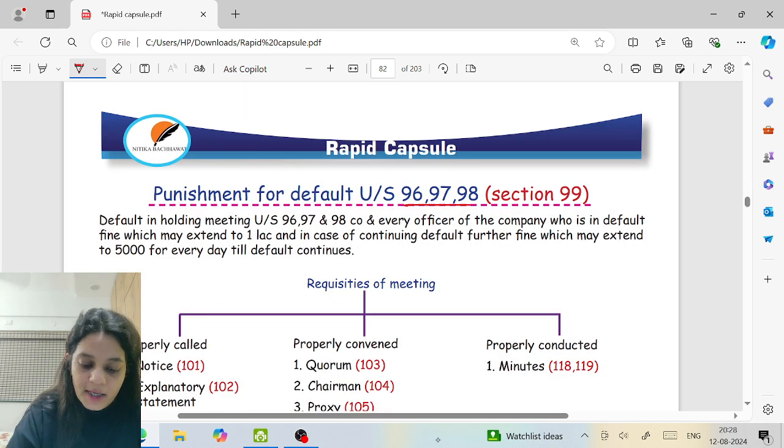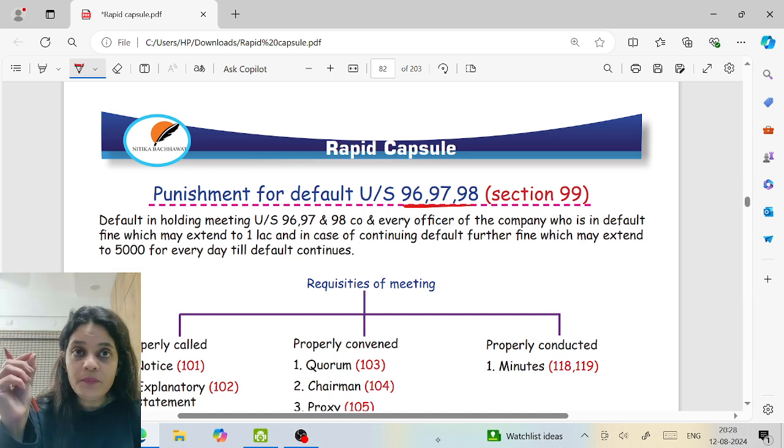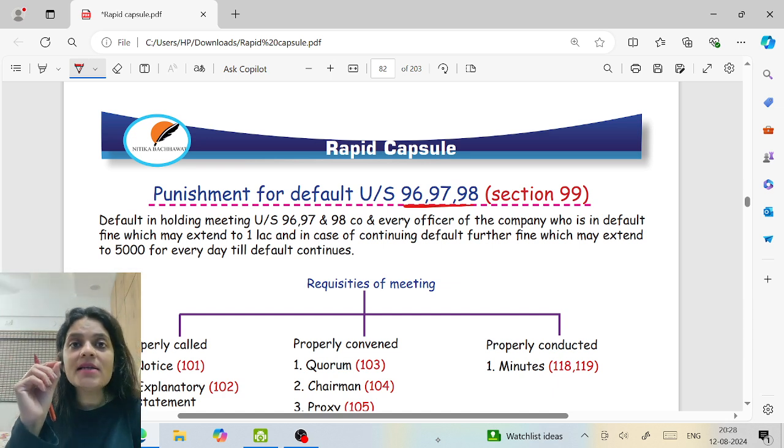Now, if you have made a default under section 96, 97, 98, what is 96? AGM. What is 97? 97 is power of the tribunal to call the AGM. What is 98? Power of the tribunal to call any meeting other than AGM. So you have not called the AGM within the time limit. Tribunal ordered you to call AGM or any other meeting, you have not called it.